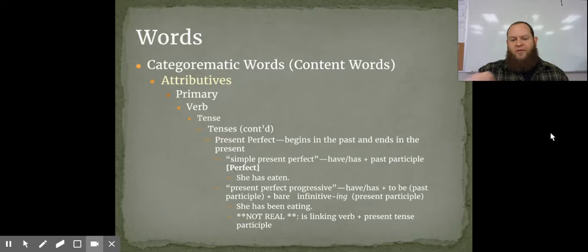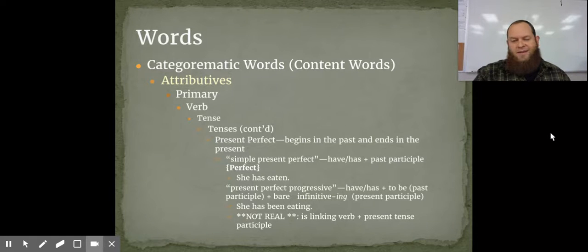But for the present perfect progressive, you have have or has, plus the to be in the past participle form, which is been. And then you have the bare infinitive of whatever verb it is, and you tack on the -ing, making it present participle. So in this case, you have she has been eating. Again, not an actual formal tense that we recognize, like textbooks and such. But there we go.